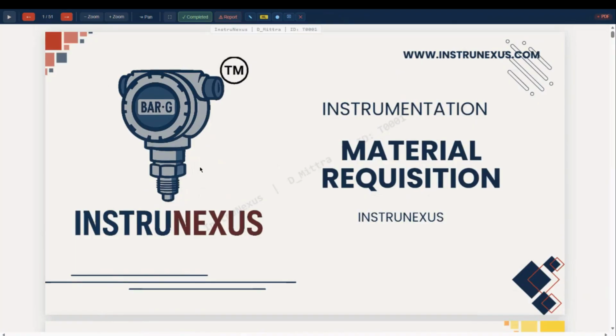So all the instruments and accessories, the control system are to be procured, and for procurement you have to prepare a material requisition. Requisition is to the procurement department to procure the instruments and accessories and relevant installation and commissioning tools, tackles, and accessories like cables, cable trays, and whatever panels, etc. And how to prepare the material requisition, what are the key requirements will be discussed in these slides.